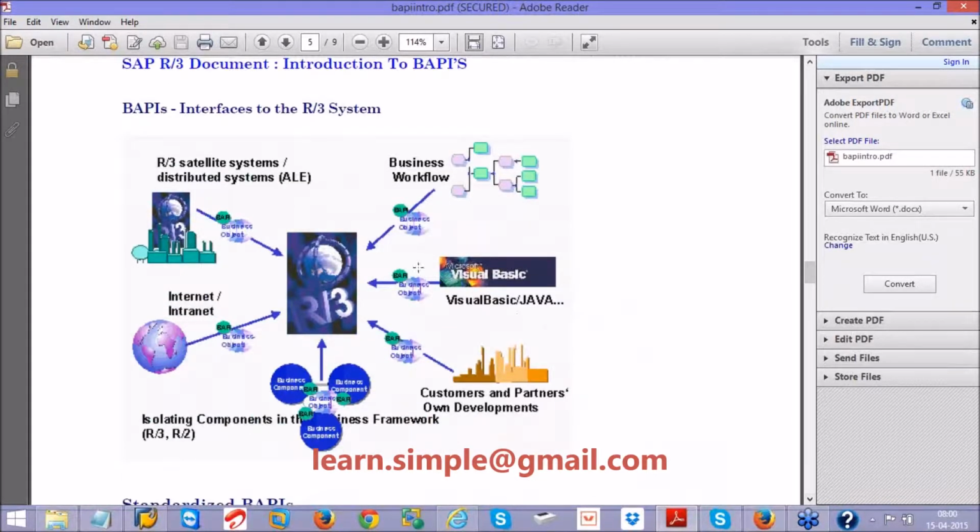It indicates that you can access the data available in R/3 from different platforms. Within SAP you can access the data, and within non-SAP platforms like Visual Basic or Java can also access the data. Your customers, whatever it may be, there are different platforms all around. All these platforms will be able to access the data easily with the help of your business object and the methods inside it. This is the main intention of the BAPI.